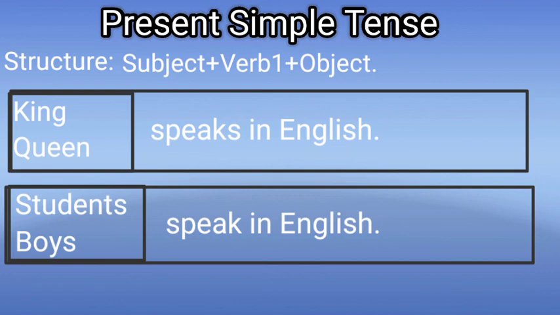Here I used singular nouns and also plural nouns. You can use any examples as you wish. For example, Raju speaks in English, Rama goes to temple, people go to Bangalore. Any example you can take. So my dear friends, now you understood how to use present simple tense, how to form sentences for present simple tense, and when we have to use it.